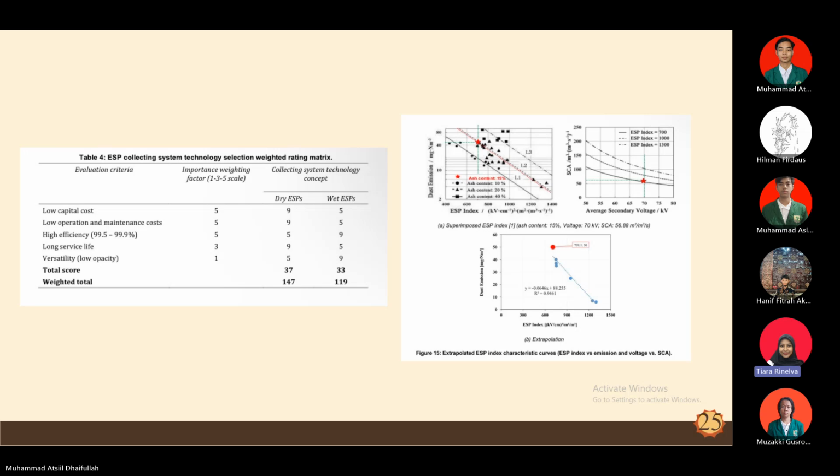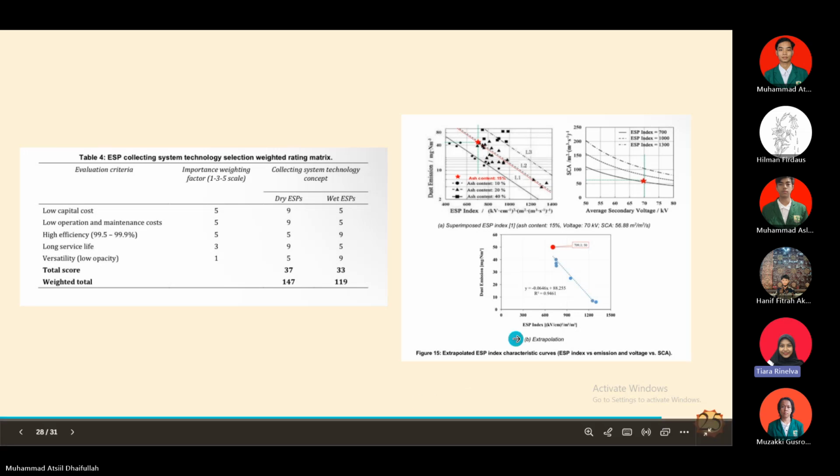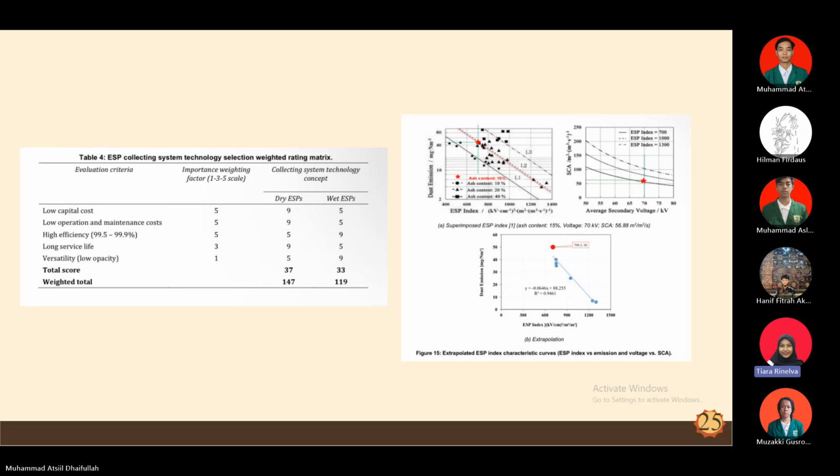And also, I portray the figure of the extrapolated ESP index characteristic survey curve, ESP index versus emission and voltage versus SCS. Here you can see the graphic for the most ESP index, with ash content 15%, voltage 70 kV, and SCA 56.88 square meter per meter cubic per second. There is also an extrapolation that appears here. Next.